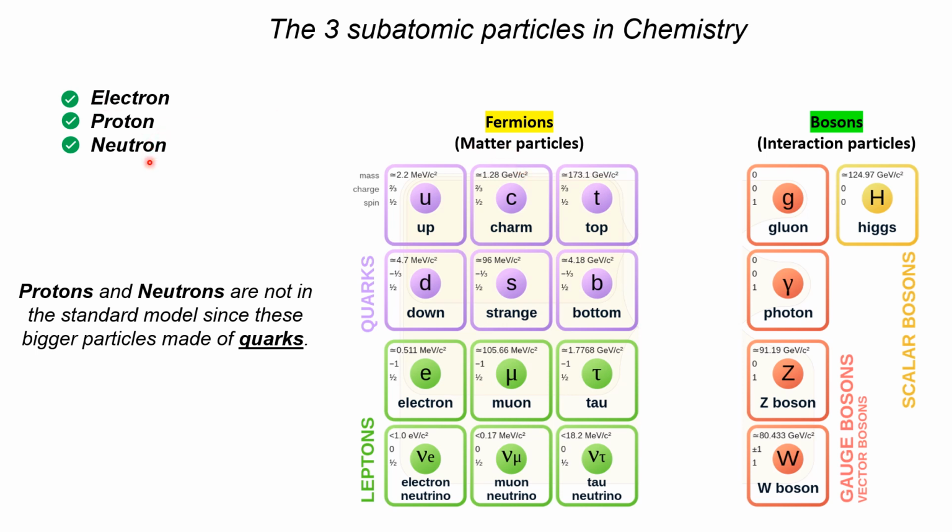Ang proton and neutron, dili sila appear sa standard model because they are bigger particles and they are composed of quarks. Here, these six elementary particles are the different kinds of quarks. And in particular, ang protons comprised siya of two ka-up quarks and one ka-down quark. Okay? Whereas ang neutrons is only isa ka-up and duha ka-down quarks. So that is how protons and neutrons are composed in terms of quarks.